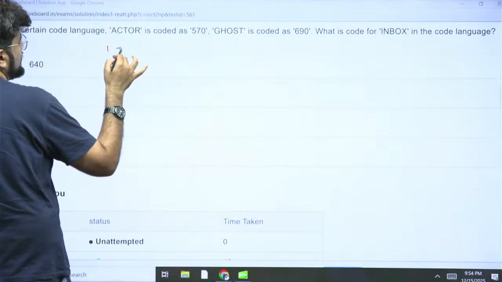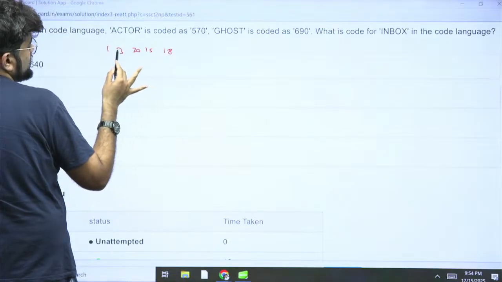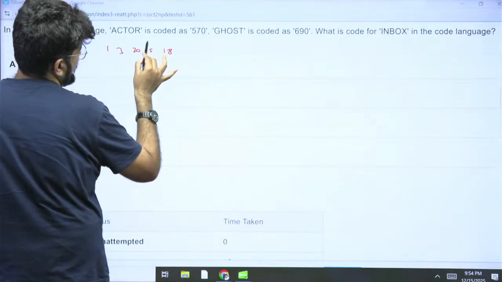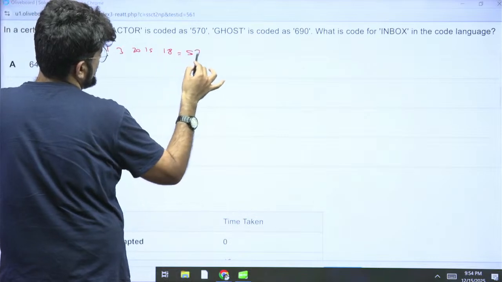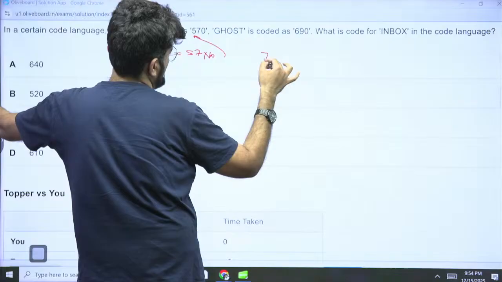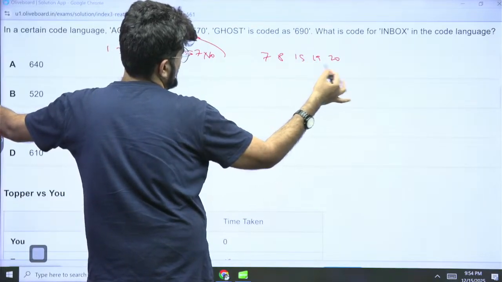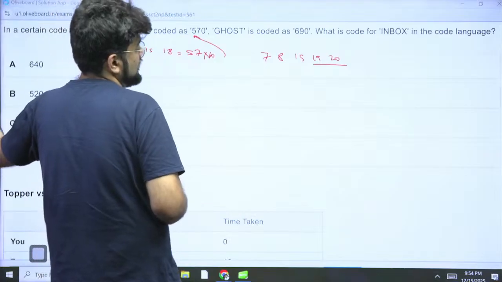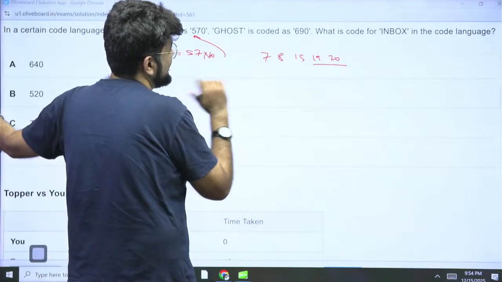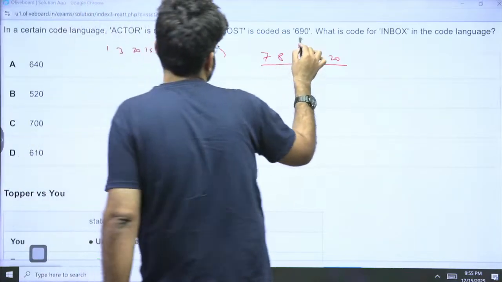So this is 1, 3, 20, 15 and 18. So this is 23, 24, 24 and 18 is 42, 42 and this is 57. 57 into 10 is 570. If you confirm the sum of ghost also, so this is 7, 8, 15, 19, 20. So this is 38. Oh, sorry, this is 39. 39 and this is 15, 15, 30. 69, so 690 again. So yeah, that's it.